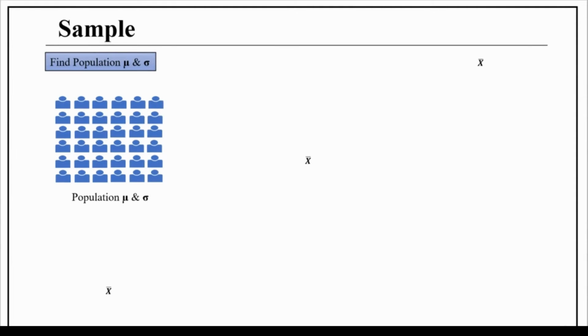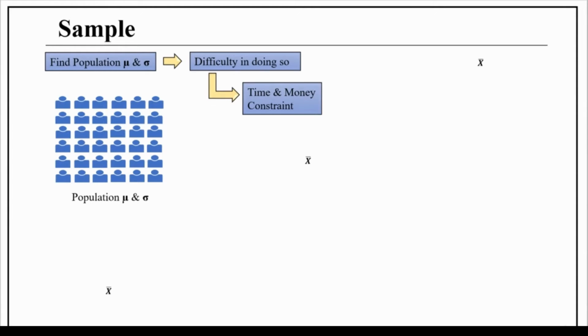Hello friends, welcome again. The topic to be covered in this session is sampling distribution and central limit theorem, in short form CLT. Suppose we are studying the population of data of our interest area and we need to find its mean and standard deviation. So what is the difficulty in doing so?